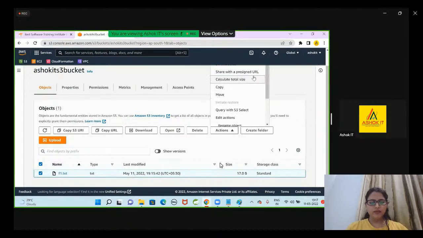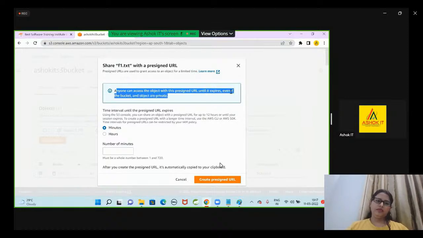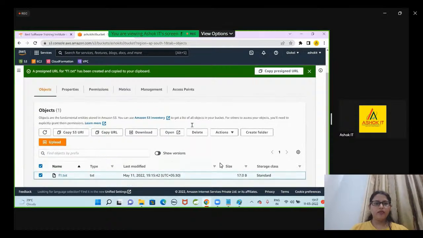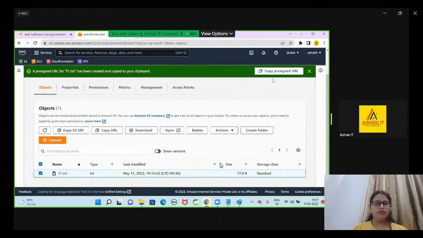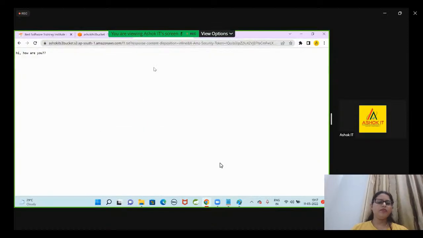Now there is a concept called share with a pre-signed URL. With a pre-signed URL, anyone can access this object until it expires, even if the bucket and objects are private. You set the time interval until the pre-signed URL expires, in minutes or hours. If I give 3 and create the pre-signed URL, I get one pre-signed URL. Copy the pre-signed URL. With this URL, you can access my object. This URL will be available only for 3 minutes.